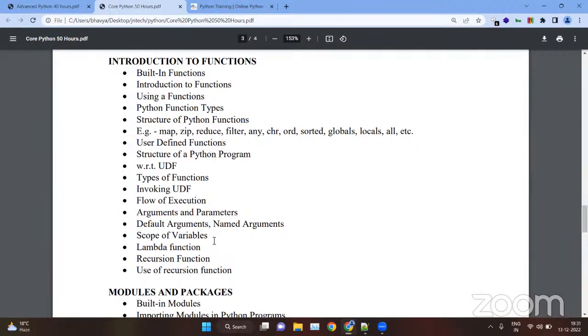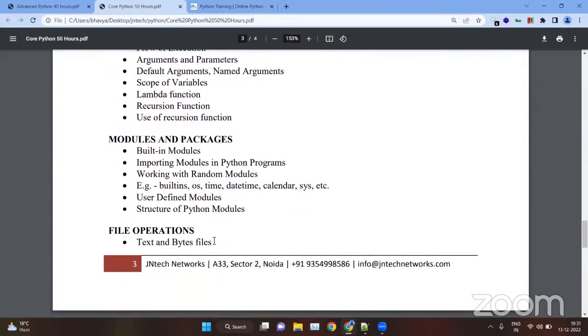After that, we have modules and packages. Inside modules and packages, we will see how to create your own module and how to contribute to the Python community. We will also see how to create modules and packages, and how to use Python's built-in modules and packages.